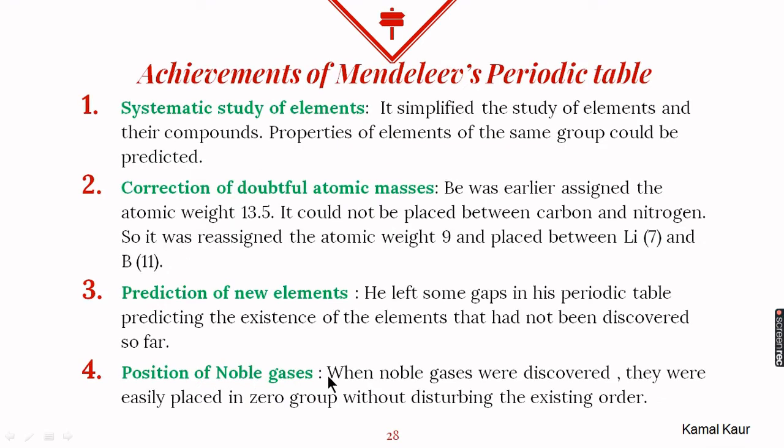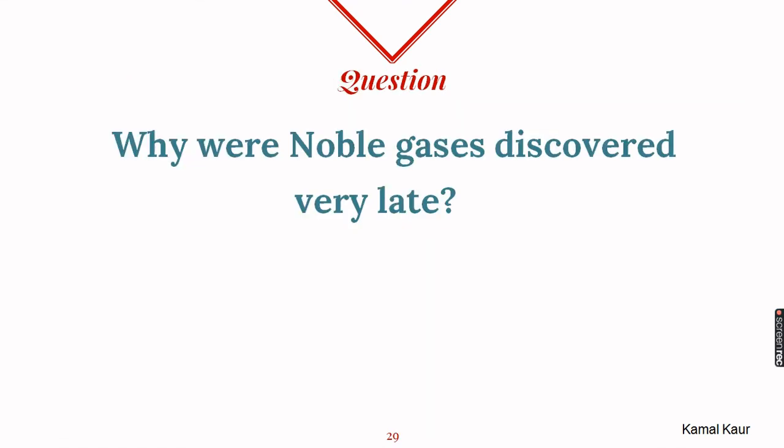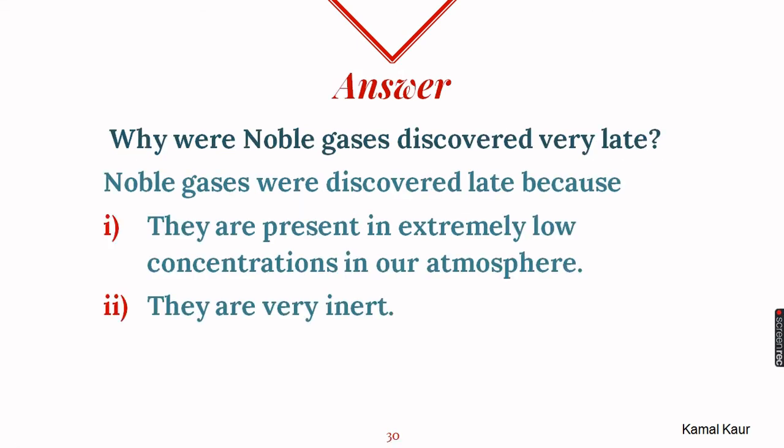Position of noble gases: when noble gases were discovered later on, he could place them by adding another group called 0 group without disturbing the rest of the periodic table. Do you know why noble gases were discovered so late? I hope you got the answer right. Noble gases are present in extremely low concentration in our atmosphere, and above that they are highly inert. They do not react with any other element because they are already stable. So it was difficult to discover them earlier.